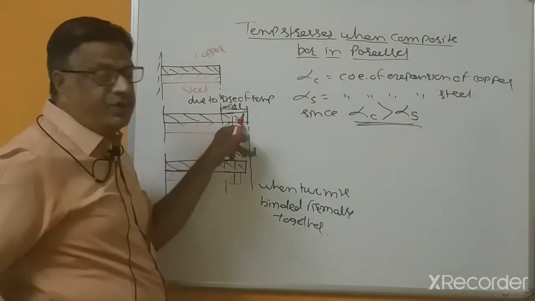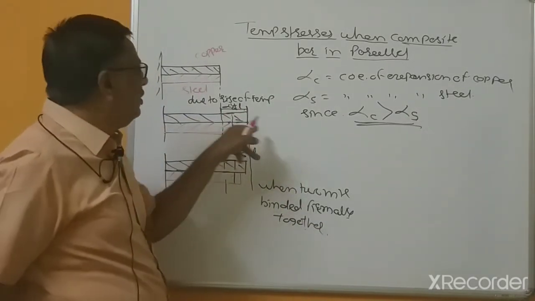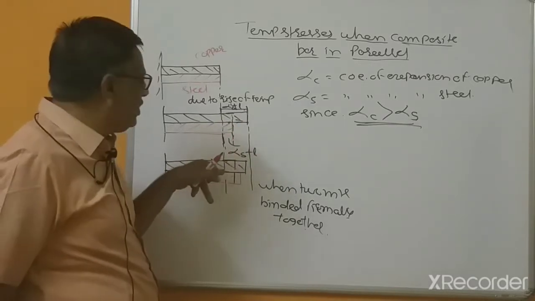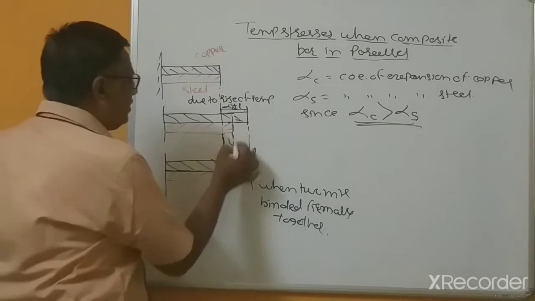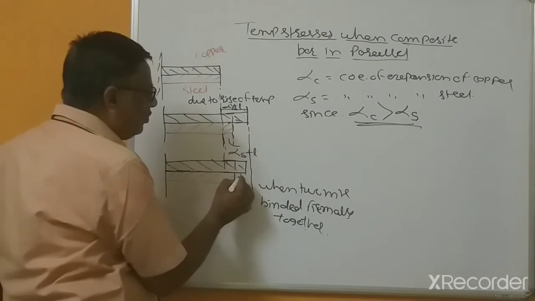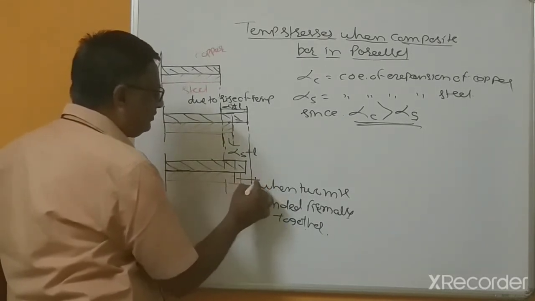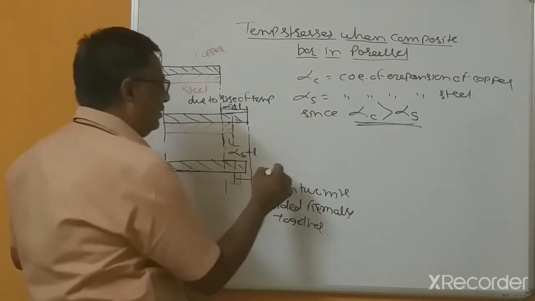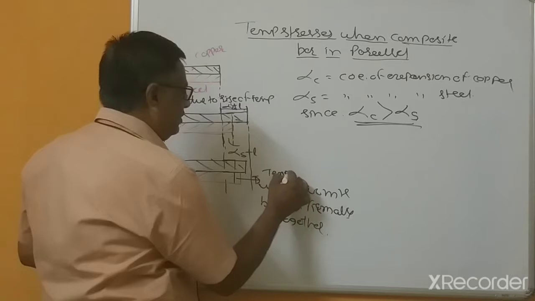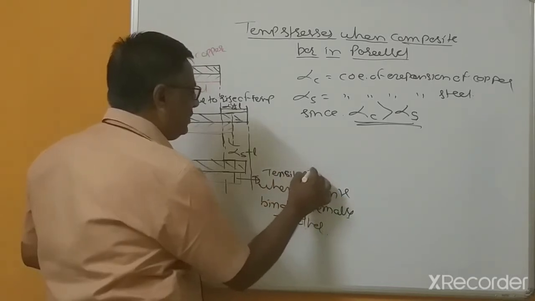The coefficient of expansion of the copper is more, but this elongation is restricted because of the binding. The actual elongation is up to this, but this is more elongated. So tensile stresses are induced